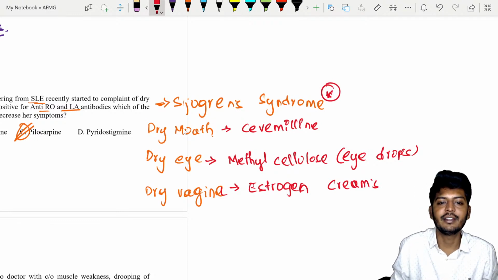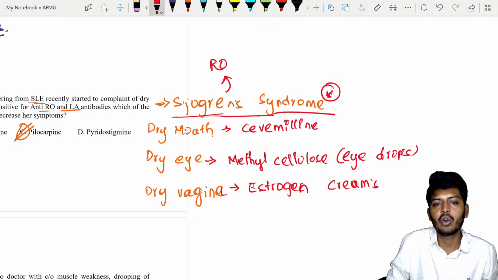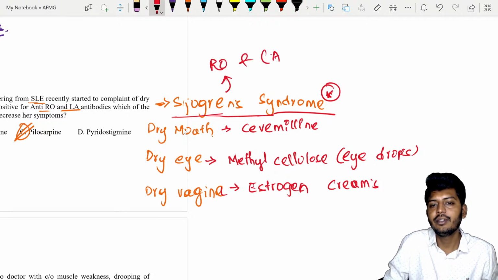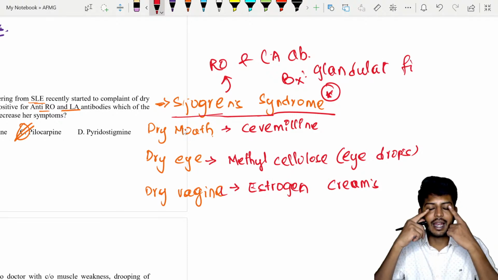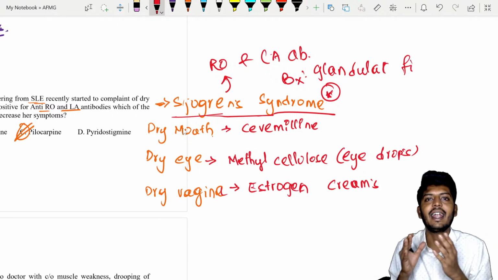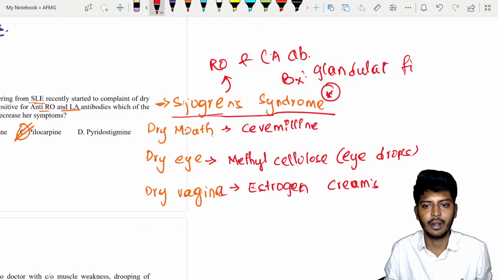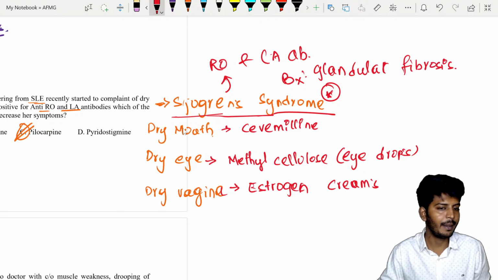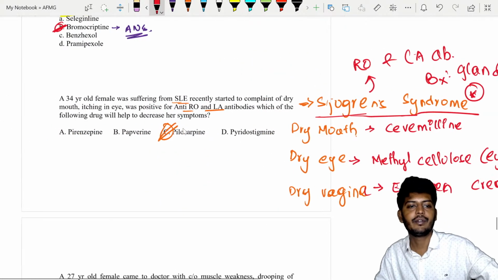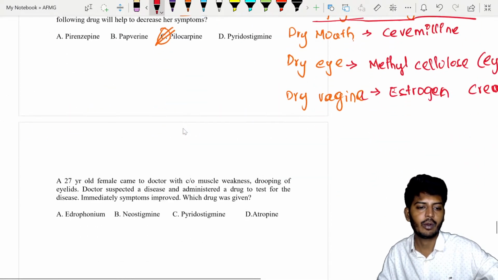What is associated with Sjogren's syndrome? In Sjogren's syndrome, you can get Ro and La antibodies. On the biopsy, you can find glandular fibrosis. All the glands, especially glandular fibrosis. Which glands? The lacrimal glands, the salivary glands, and the Bartholin glands in the female. So this is the story of a 34-year-old woman with Ro and La antibodies.